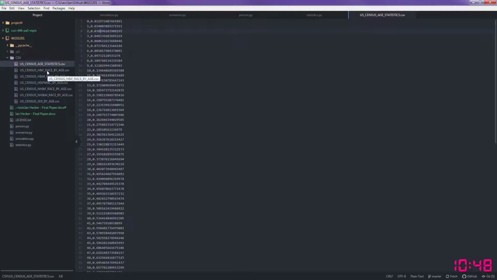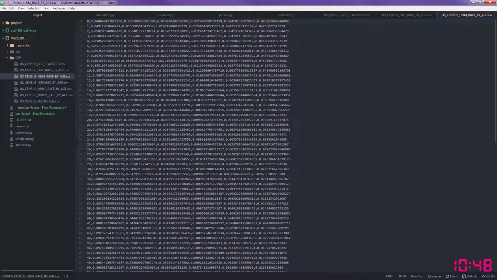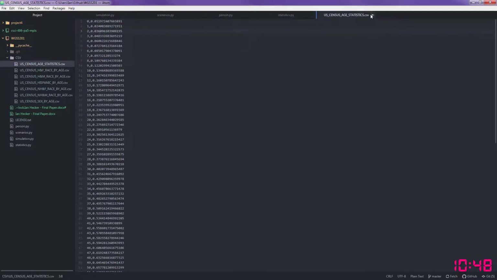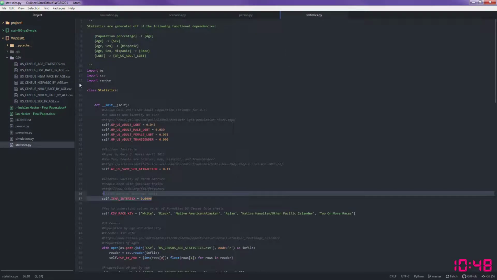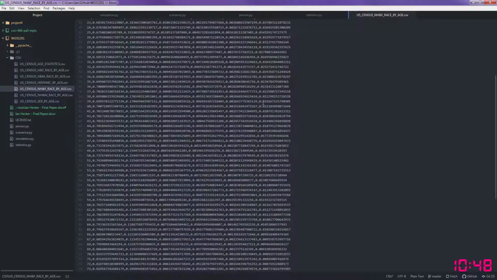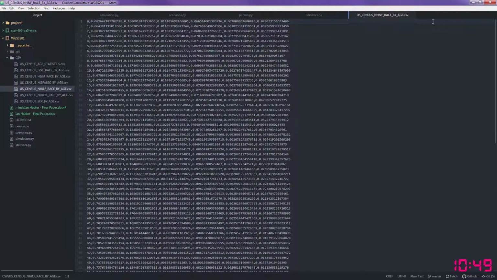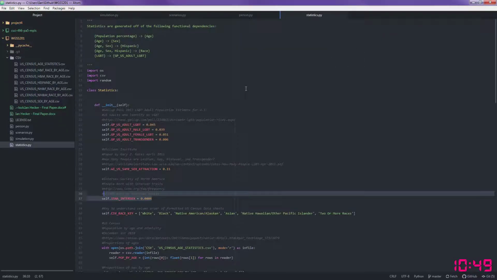And there's also additional CSV files for Hispanic and female race by age, Hispanic and male race by age. I had to break down the U.S. Census data into specific categories of CSV files with float number proportions in order to simulate the data.